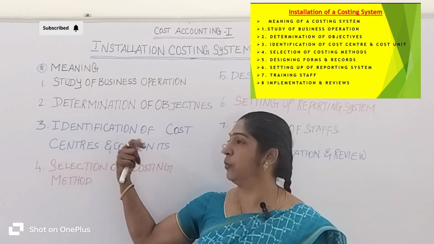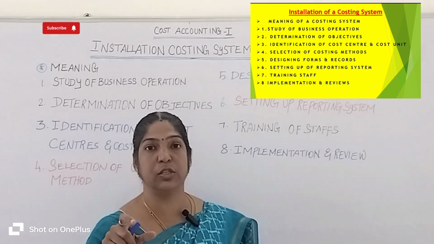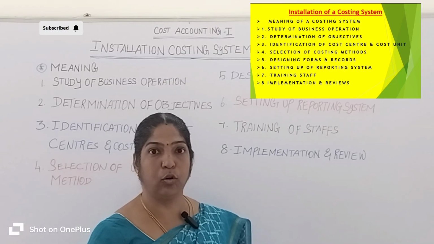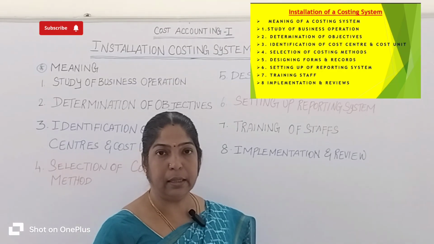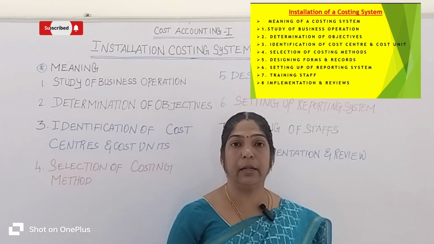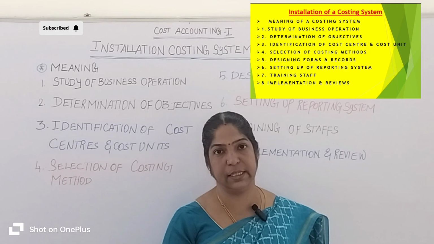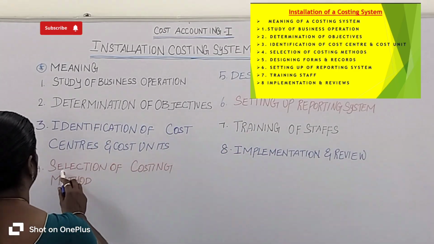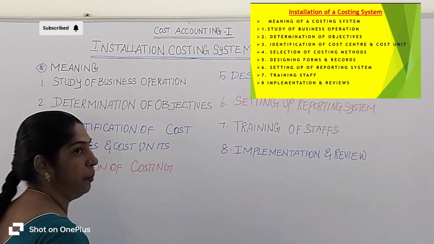So the cost center helps the businesses to know where more cost is spent, where more cost occurs. Okay, and the cost units help the businesses to calculate cost per product and services. Got it? Let's come to the fourth point, selection of costing methods.